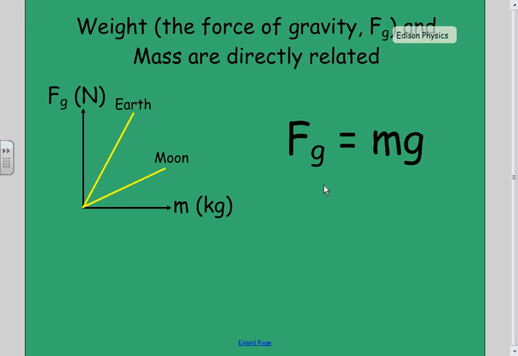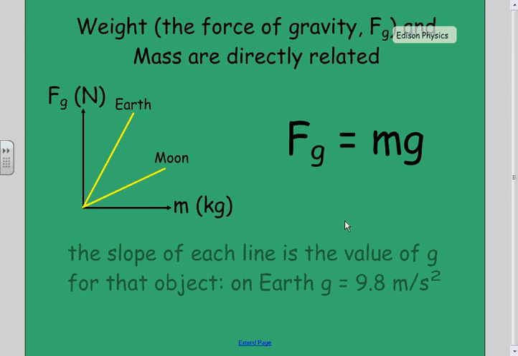You've seen this little g before, and in fact, you probably know that little g on the Earth is 9.8 meters per second squared. We can verify that by doing this experiment. If we measure the weight for different masses, we should find that the ratio of weight divided by mass equals 9.8. All right? So let's sum all this stuff up.